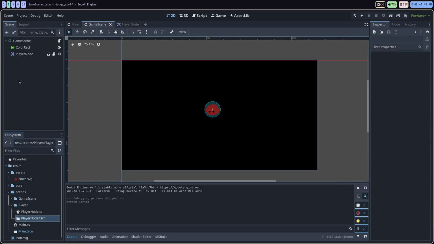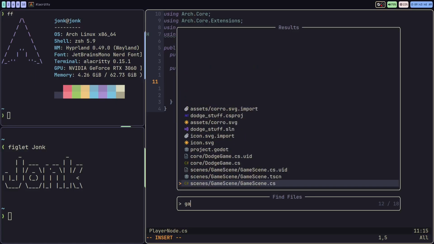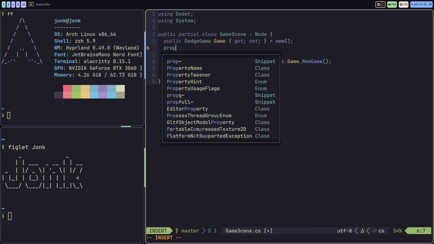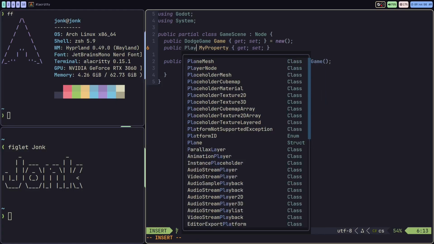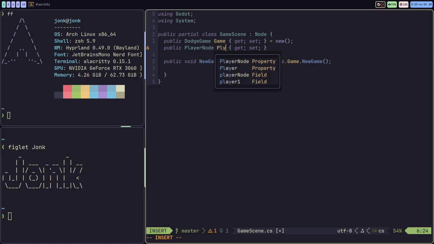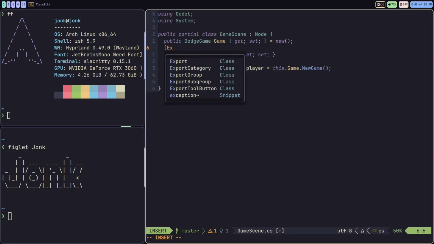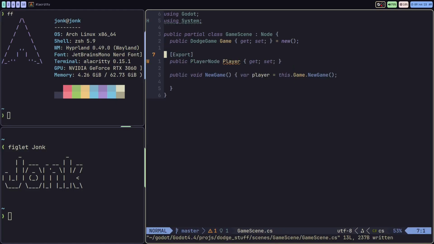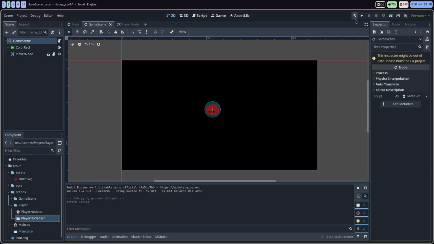Now we're just going to adjust the game scene here. I'm going to go over to the game scene script. When we call new game, what we're going to be doing is setting, before that, I'm going to have to add a property, and this is going to hold the player node class. We'll call this player, I guess. And I'm going to have to add the export annotation, and I'm going to have to set this in the editor because of the way I sort of set up the scene. So I'll rebuild the project here. The export thing should say player, the name of our variable.